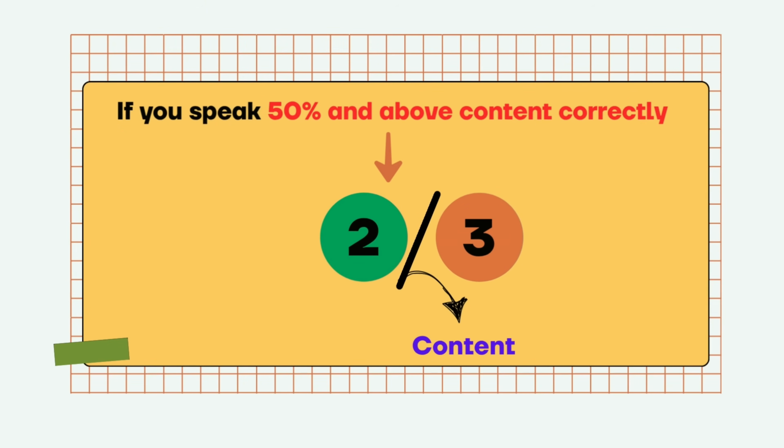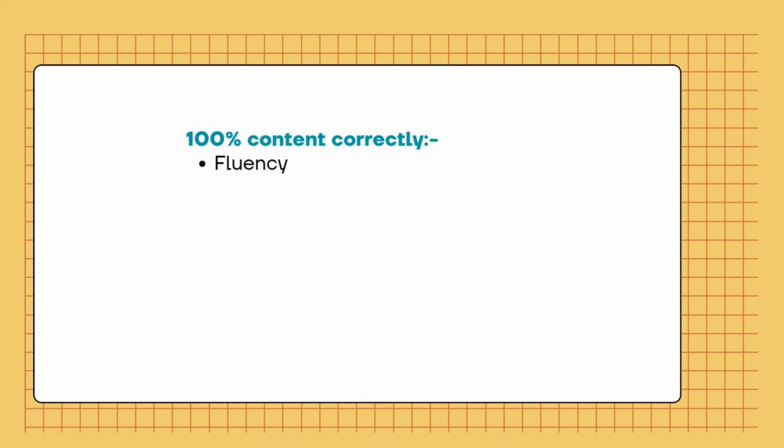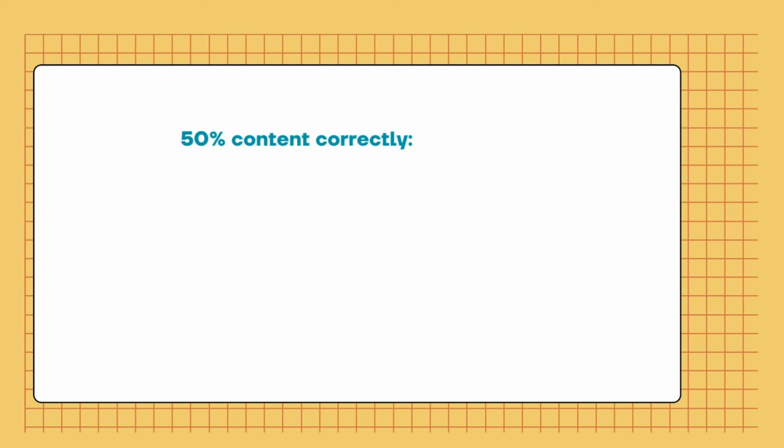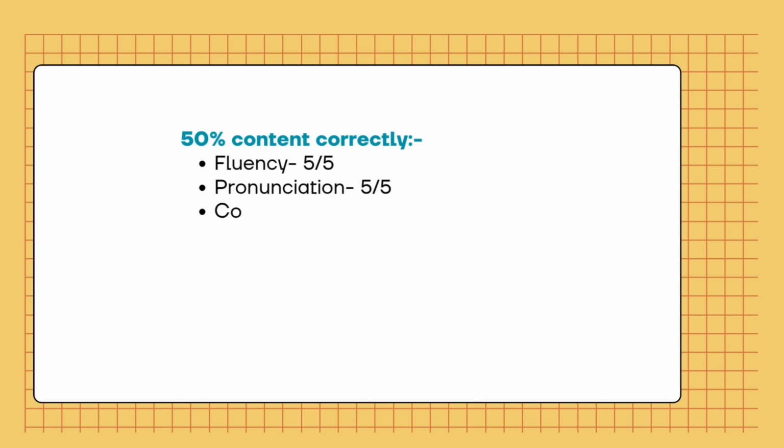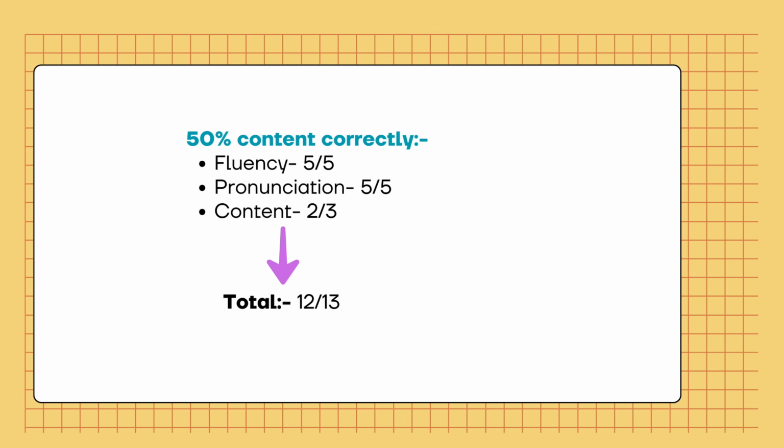But if you speak 50% and above content matching exactly as it is with the audio, you end up getting 2 out of 3 for the content and not 0. Let's do a quick math. Let's say you speak 100% of the content correctly. 5 fluency, 5 pronunciation, 3 for content. 5 plus 5 plus 3 is equal to 13. Let's say you speak 50% of the content correctly. 5 fluency, meaning you're very fluent in speaking those 50% as well. 5 fluency, 5 pronunciation, 2 for content. 5 plus 5 plus 2, 12.